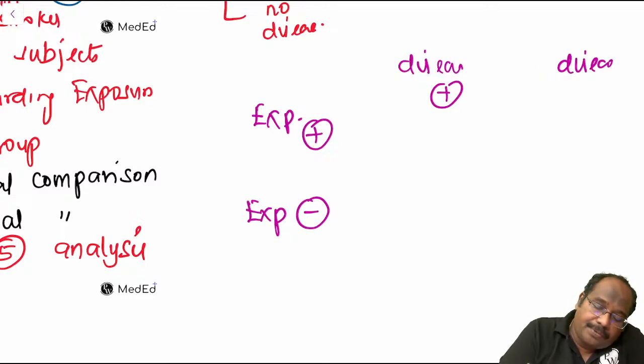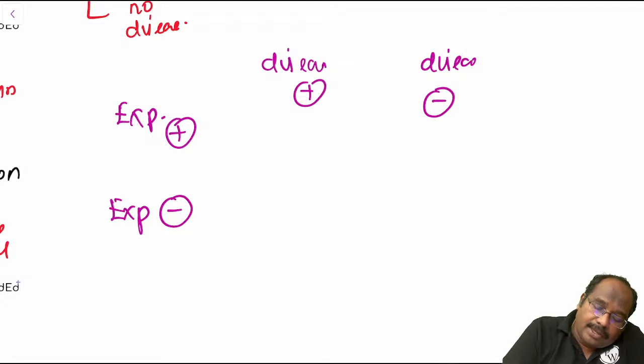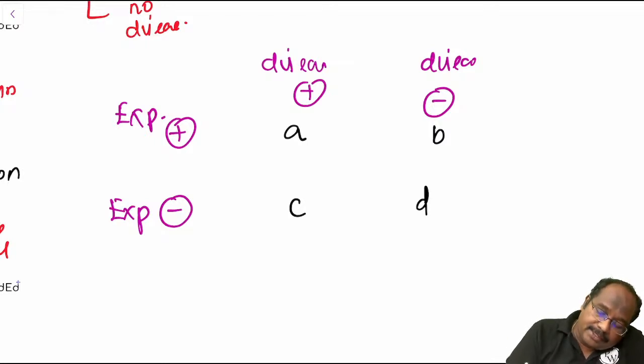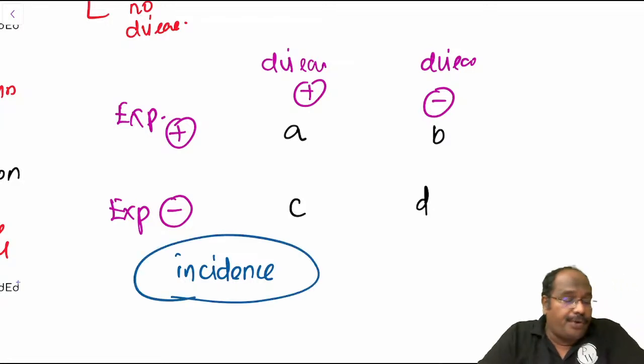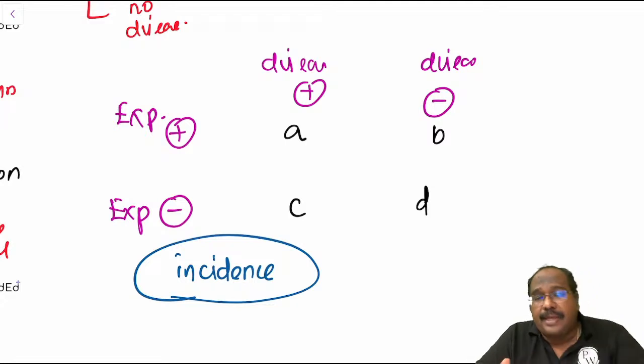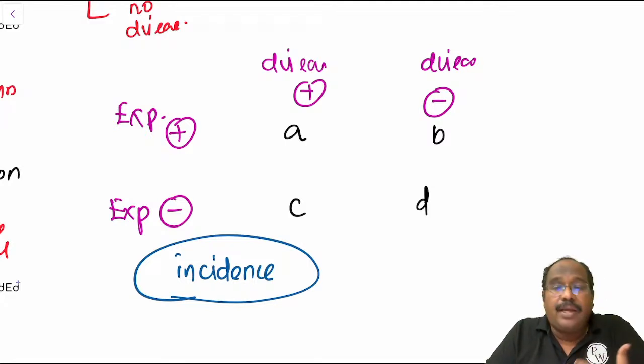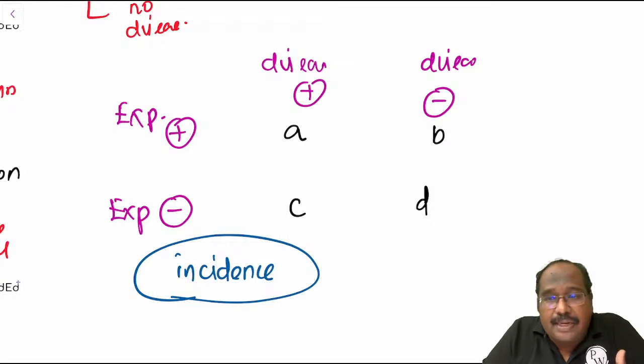So you can measure like this, A, B, C and D. In a cohort study, what we can find is incidence. Incidence means number of new cases, which you can find in a cohort study, which you can't find in a case control study.